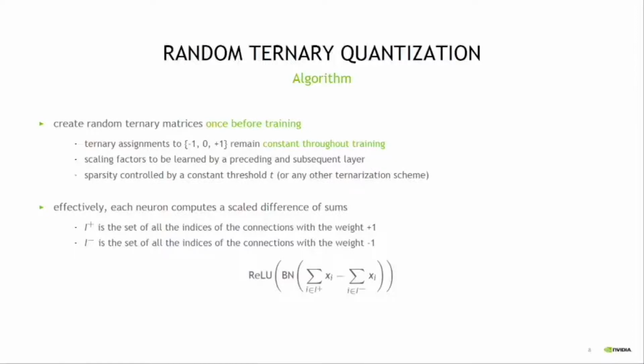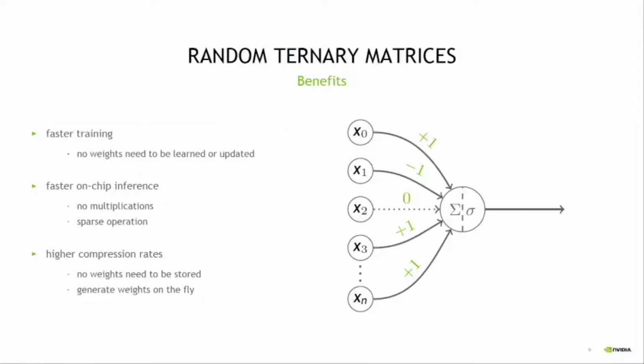Effectively, in our approach, each neuron only computes a difference of activation sums, which may be scaled by a batch norm layer, which is then passed through a nonlinearity such as ReLU. This is also presented in the expression below, where I+ and I- represent the sets of all indices of the connections with the weights +1 and -1, respectively. Please note that the union of these two sets may be sparse, meaning it may not contain the indices of all connections, namely the connections with weight 0. This process is further illustrated in the figure on the right.